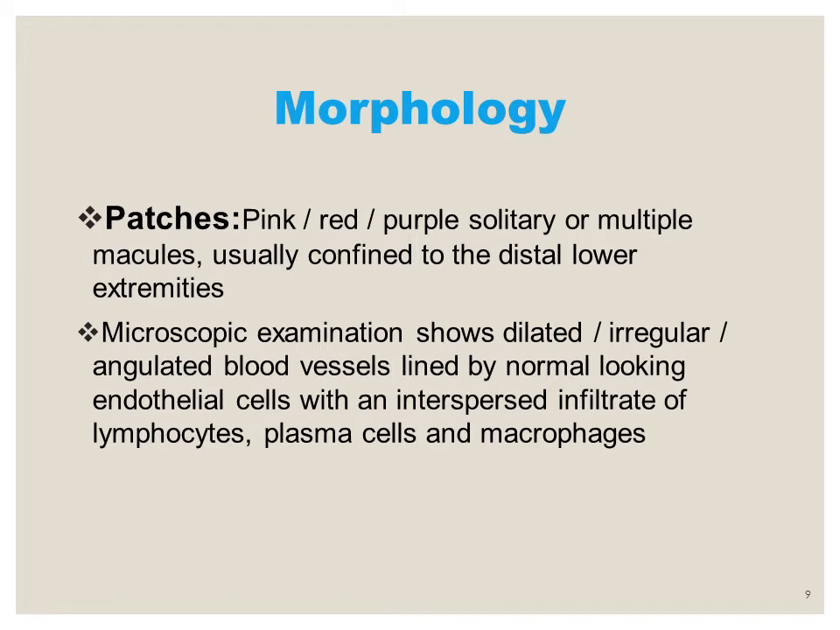On microscopic examination, it has the same resemblance as the granulation tissue. That is, there is an abundance of blood vessels which could be dilated or irregular, and they are lined by normal looking endothelial cells, and in between the blood vessels there is a mixed inflammatory infiltrate comprising lymphocytes, plasma cells and macrophages. And you can very well understand that this is the same histological appearance of granulation tissue, the blood vessels and the mixed inflammatory infiltrate.